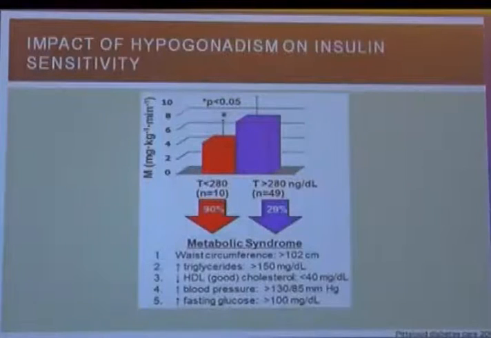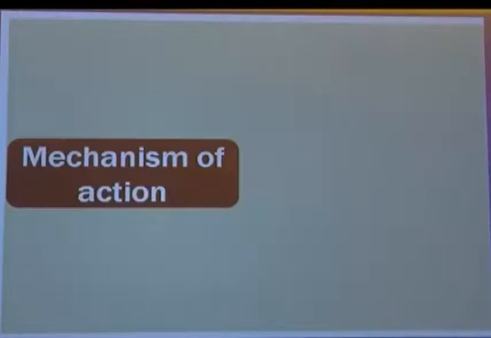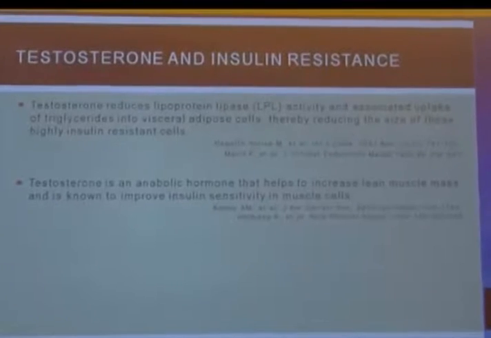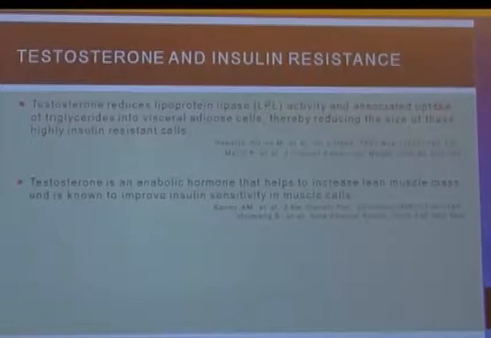You can see from this slide also, if testosterone level is less than 280, 90% of these people develop metabolic syndrome. If the level is normal, only about 30% develop metabolic syndrome, which means testosterone deficiency is also responsible for causation of diabetes. The mechanism: it reduces lipoprotein lipase activity and associated uptake of triglycerides into visceral adipose cells, thereby reducing the size of these highly insulin sensitive cells.